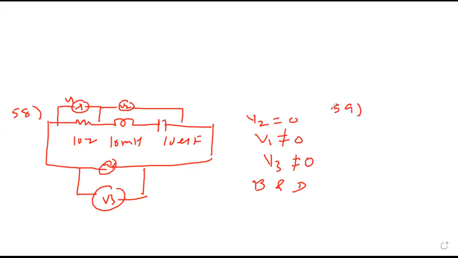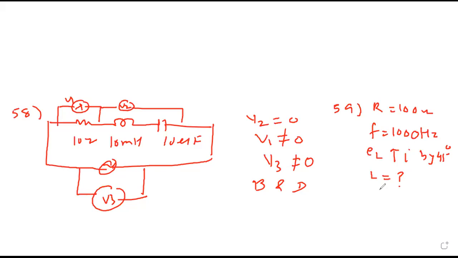59. An inductance coil has resistance of 100 ohm. When an AC source of frequency 1000 hertz is applied across the coil, then applied voltage leads the current by 45 degrees. Then what is inductance of the coil? To get inductance, we require XL, correct?